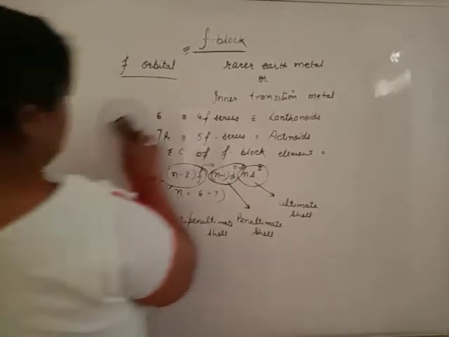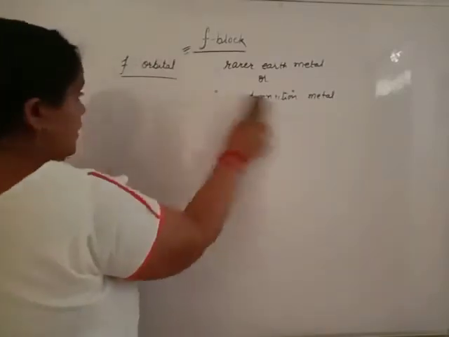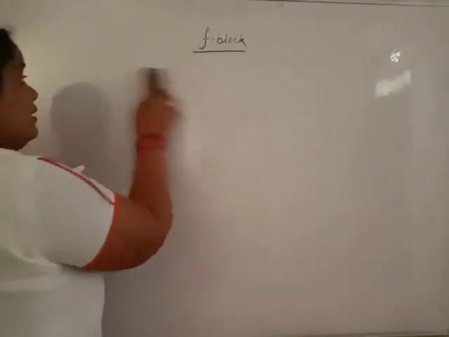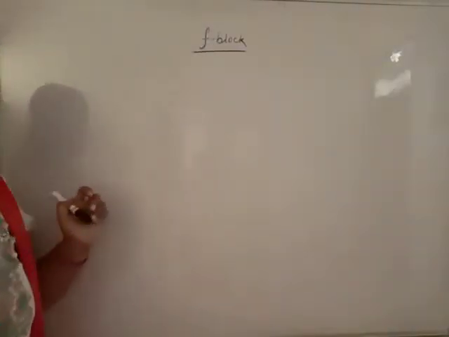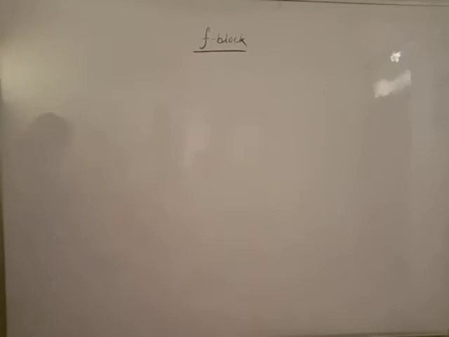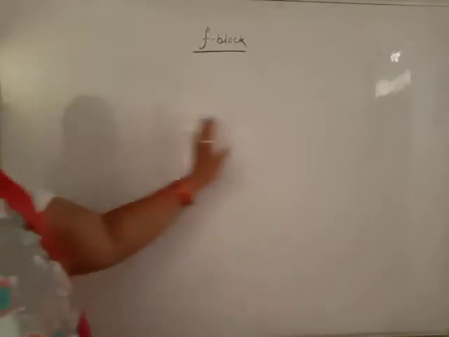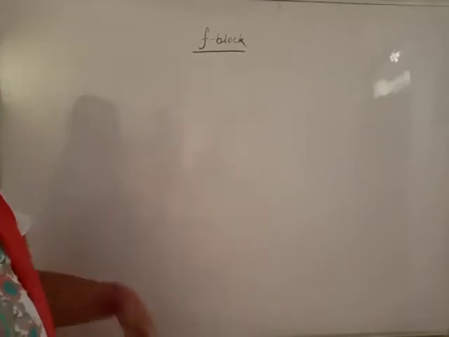Now, in your syllabus, lanthanoids are there. Only one question remains in your syllabus: what is lanthanoid contraction? Give its cause and consequences. Lanthanoids are smaller in size as compared to S block elements, but they are larger than P block as well as D block elements.